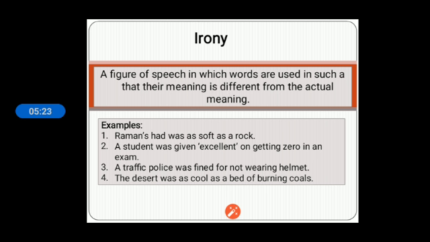Like Raman's hand was as soft as a rock. Rock is not soft, but it is said in an ironical way, in a mocking way, which is just opposite of what the person is saying. A student was given excellent on getting 0 in an exam. So here, excellent for what? Not for good, for just the opposite. So this is the irony one.